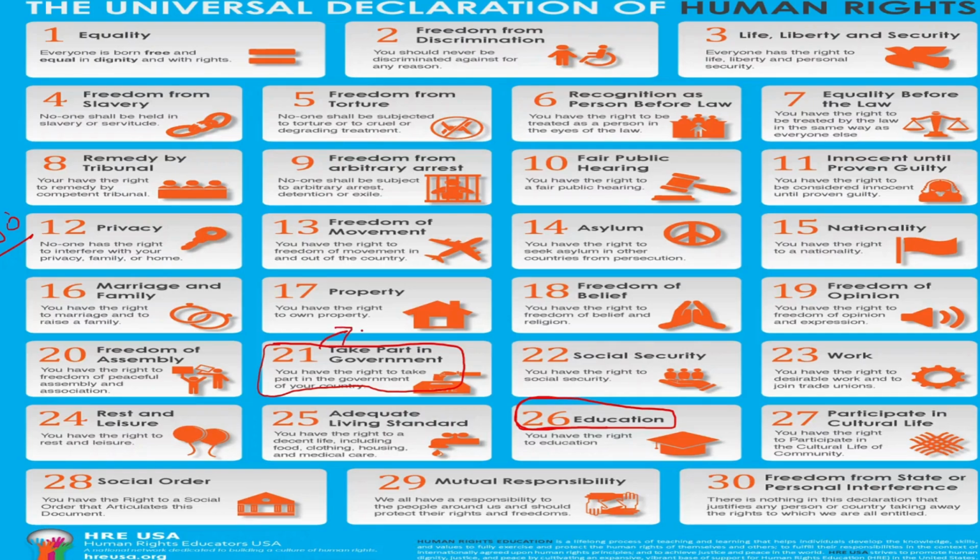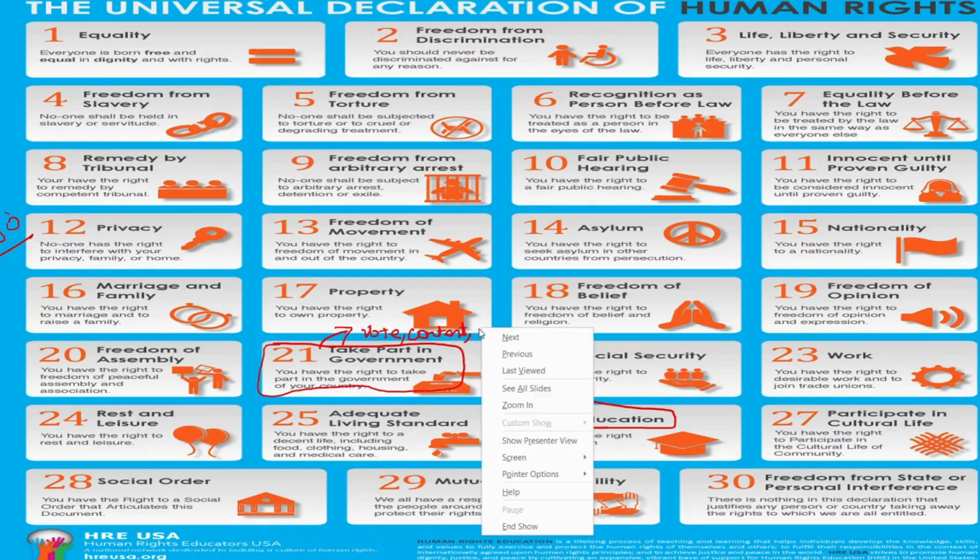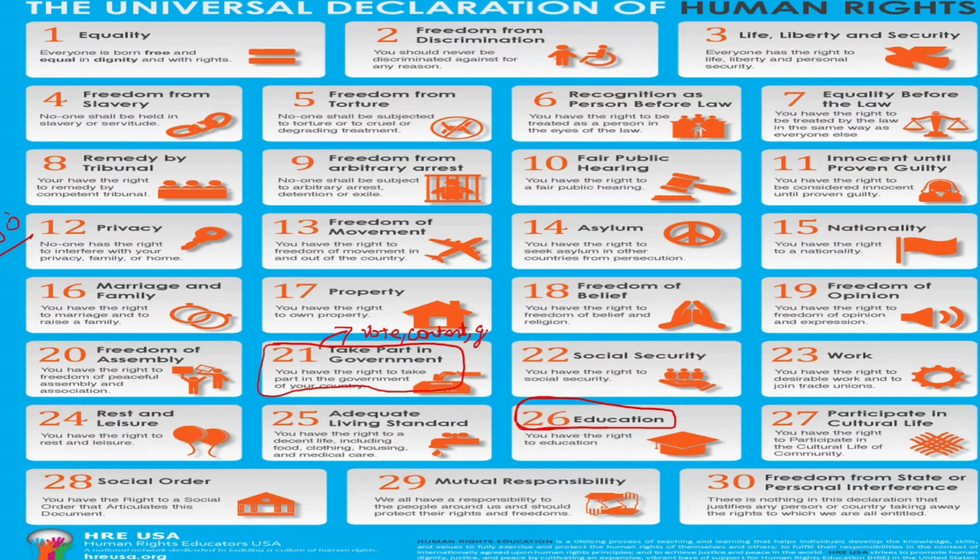Meaning he can vote, or he can contest in elections, and also he has a right to get public services, that means government services. And that too, it should be equal for everyone. This is article 21.